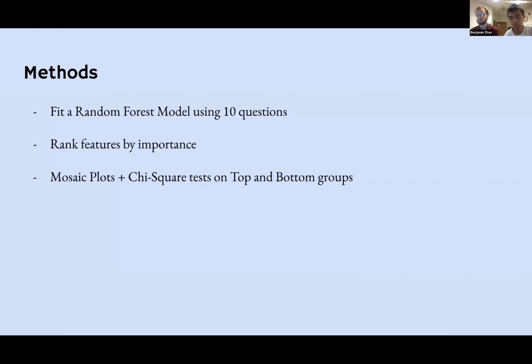Instead of using the random forest for prediction, we only use a random forest for the variable importance graph, which identifies the relative importance of the questions. Then we did chi-square tests based on the top features. We took bootstrap samples between the high importance questions, and we saw that they're related to questions that are similarly highly important. And then we did chi-square tests for the bottom groups, also with bootstrap samples, and the bottom questions were also correlated to each other.